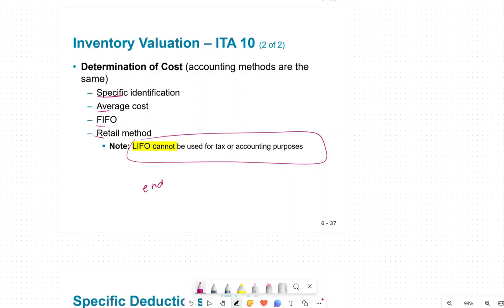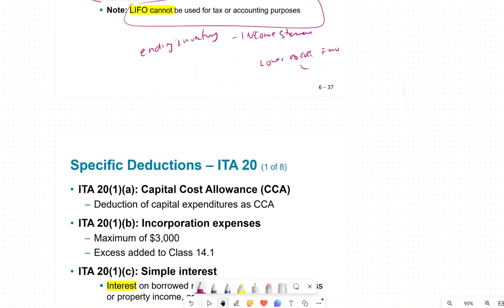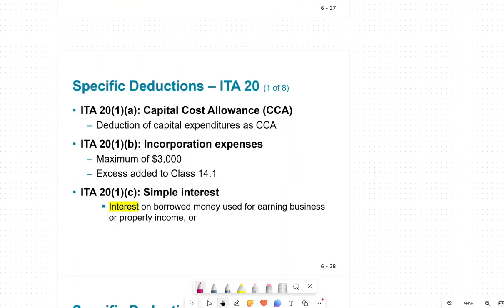We're looking for an ending inventory. This ending inventory is on your income statement. If it's not on your income statement, we need to do an adjustment. When you do an adjustment, we use the lower of cost or fair market value. That will be the adjustment you make to the income statement for tax purposes.